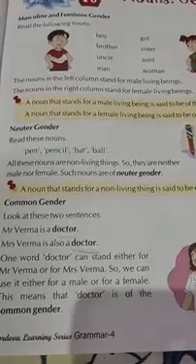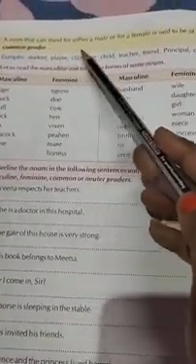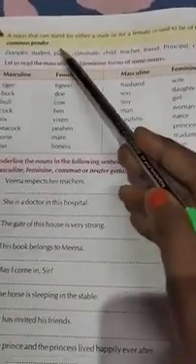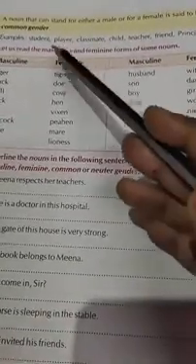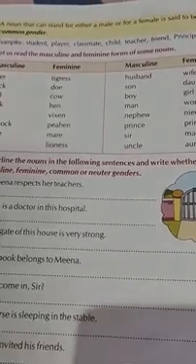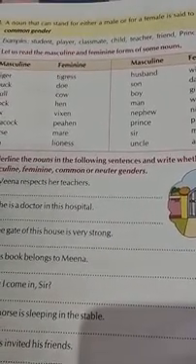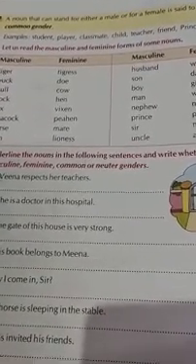I am going to give some examples. A noun that can stand for either a male or a female is said to be of common gender. See examples. Student. It is not possible to tell whether the student is a girl or a boy, so the word student belongs to common gender.